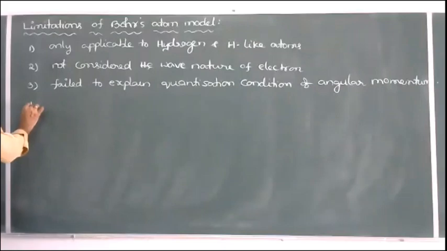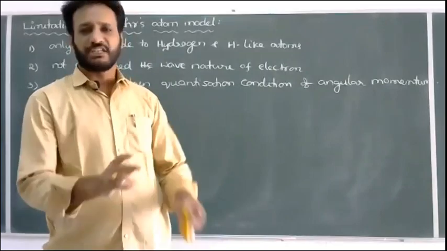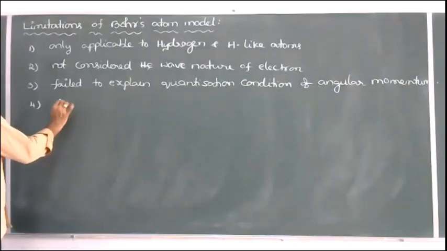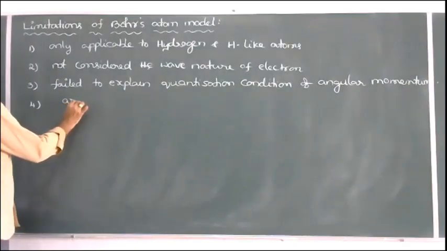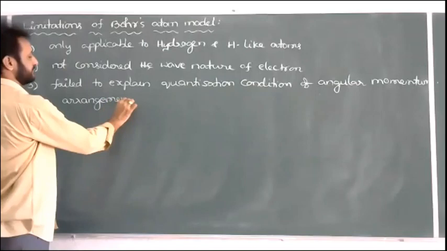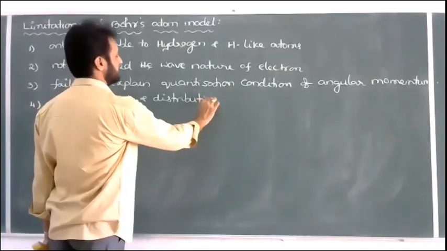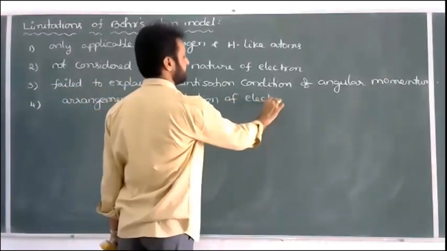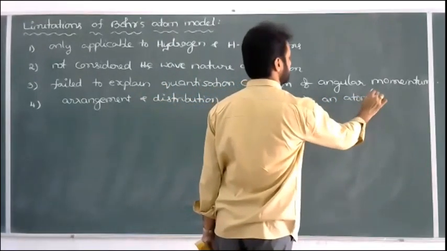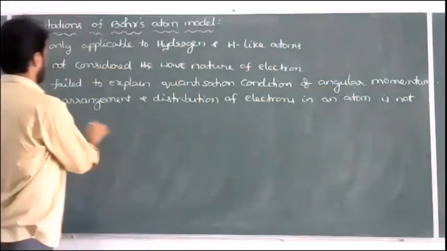And one more drawback: Bohr's model does not give any information about the arrangement of electrons in the atom, how the electrons are distributed, and what the arrangement of electrons is. The arrangement and distribution of electrons in an atom is not explained by this model.